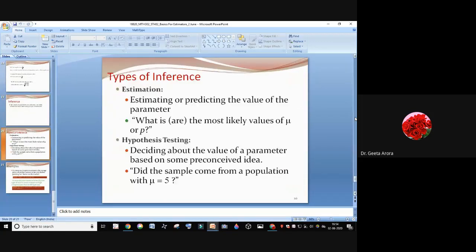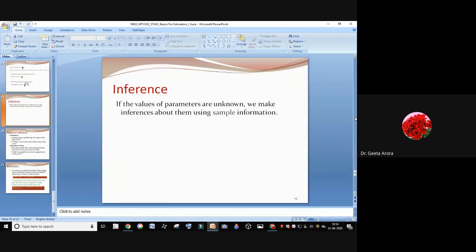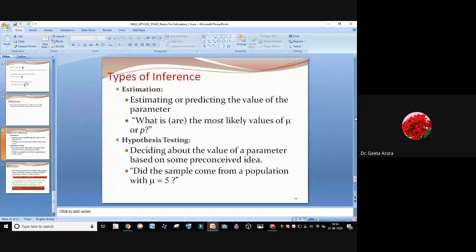From here we are going to discuss inferences. For unit 4 we have estimation, unit 5 is hypothesis testing, and after that we have correlation and regression. This is part of your coming syllabus.